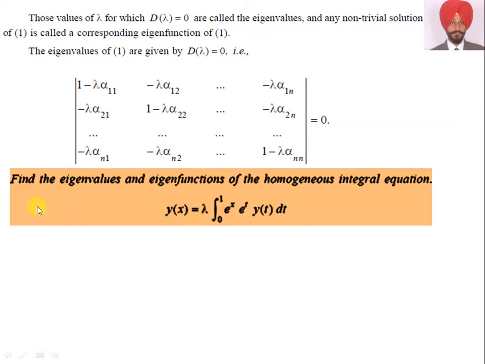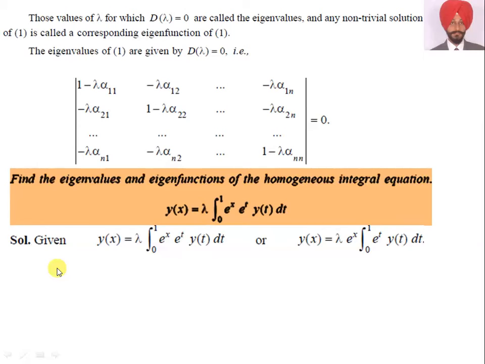Now come to the numerical question. Find the eigenvalues and eigenfunctions of the homogeneous integral equation y(x) is equal to lambda integral 0 to 1 e raised to power x e raised to power t y(t) dt. So, first of all we have to identify the kernel.